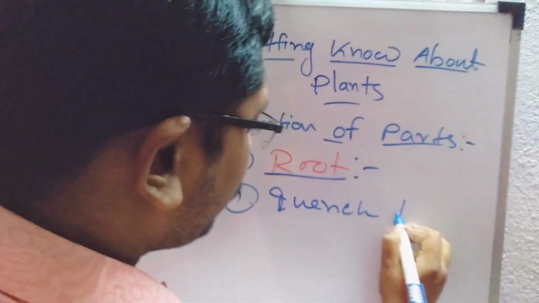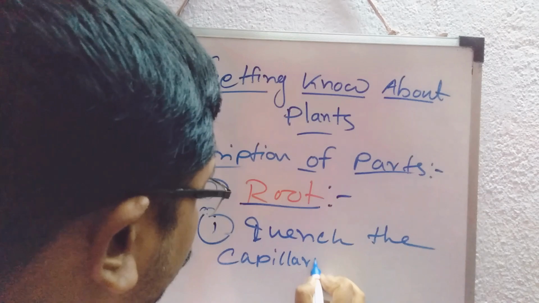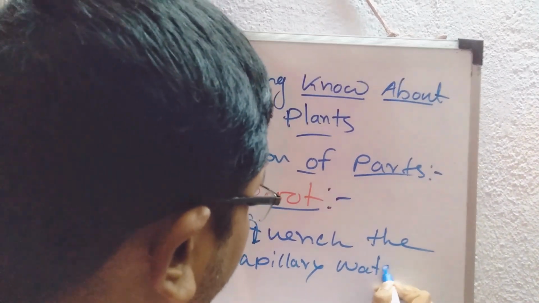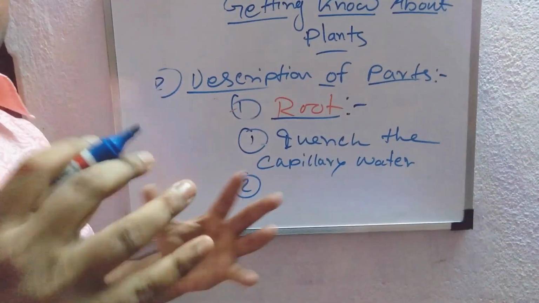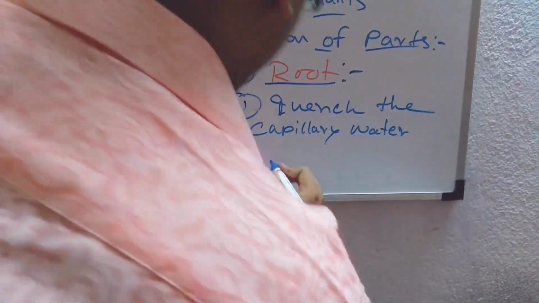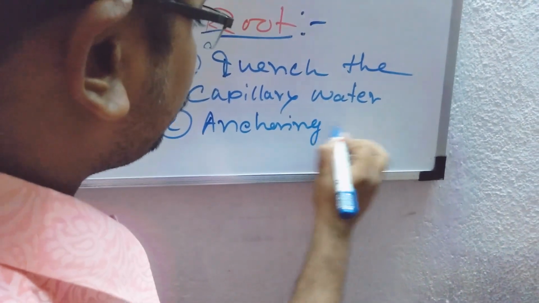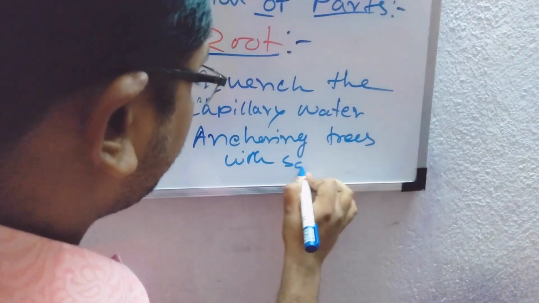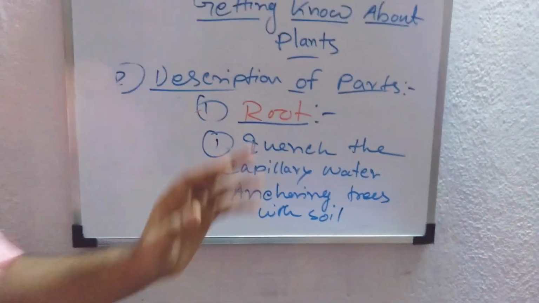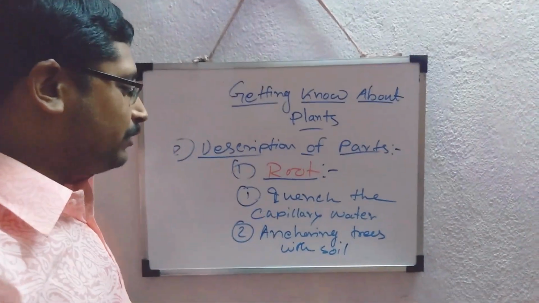Quench the capillary water, as well as the supportive function to anchor the trees with the soil. That is also the function of root, anchoring trees with soil. Somewhat it also prevents the soil erosion process this way. So these are the main functions of root.